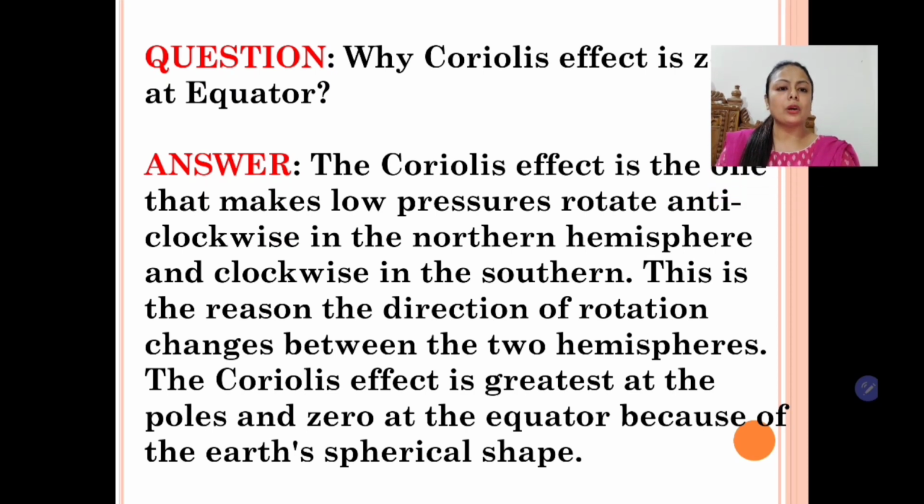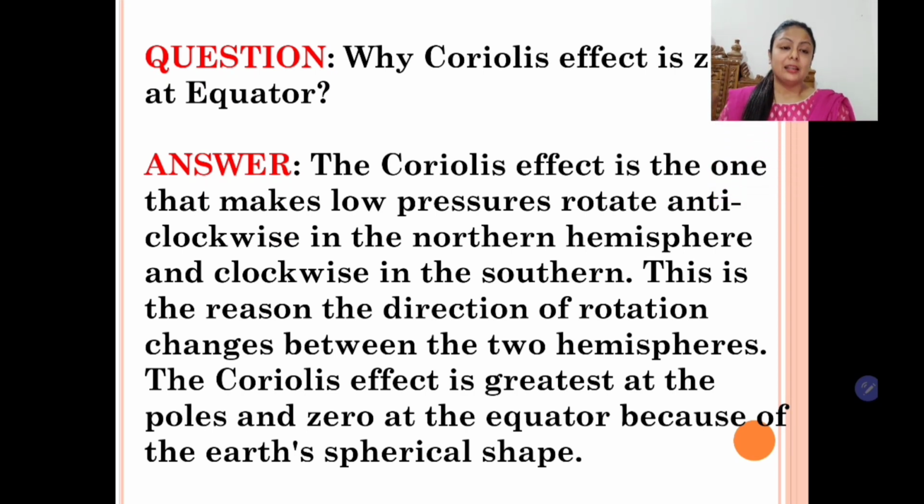Now, why is the Coriolis effect zero at the equator? Children, we are also aware of the Coriolis effect: as the earth is rotating, it generates a force called the Coriolis force, due to which the winds deflect towards their right in the northern hemisphere and towards their left in the southern hemisphere. We have learnt about this. So why is this Coriolis effect zero at the equator?